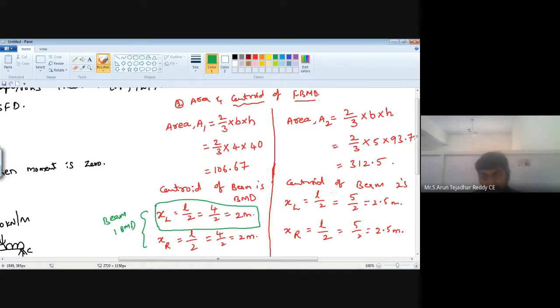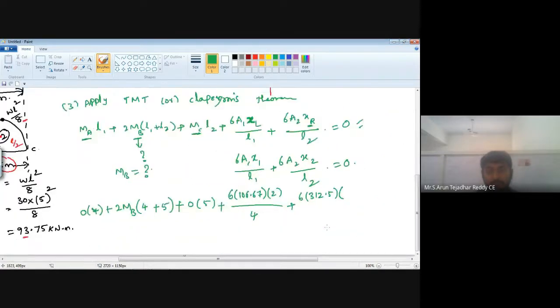We are considering the second beam, in that we have XR, so always prefer the right side. Here XR is equal to 2.5 meter, by L2, where L2 is 5.